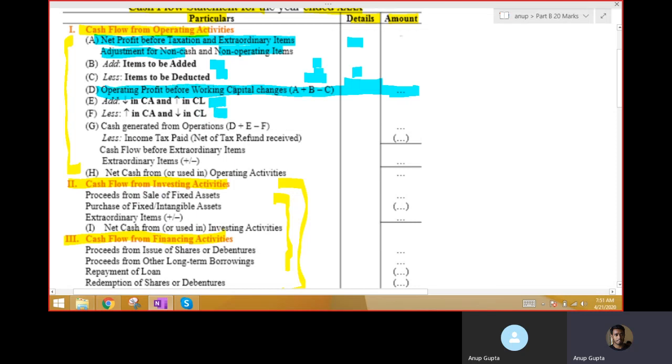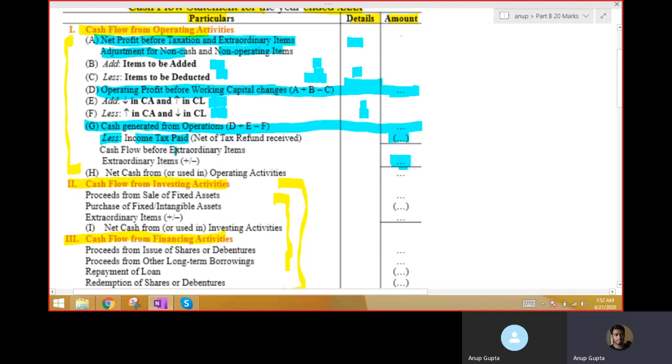Operating profit before working capital changes, you do adjustment of current asset and current liability. Again, you do the addition of this one and you get cash generated from operating activity. From this, you subtract the income tax paid, and then finally you get cash flow from operating item.